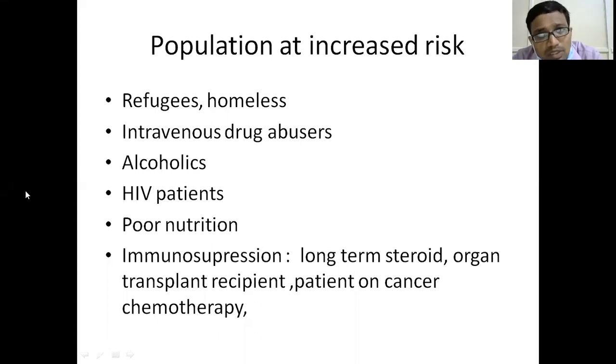All these immunosuppressive patients are at slightly increased risk for developing tubercular infection. Based on epidemiological studies, we know that these are the population at increased risk.